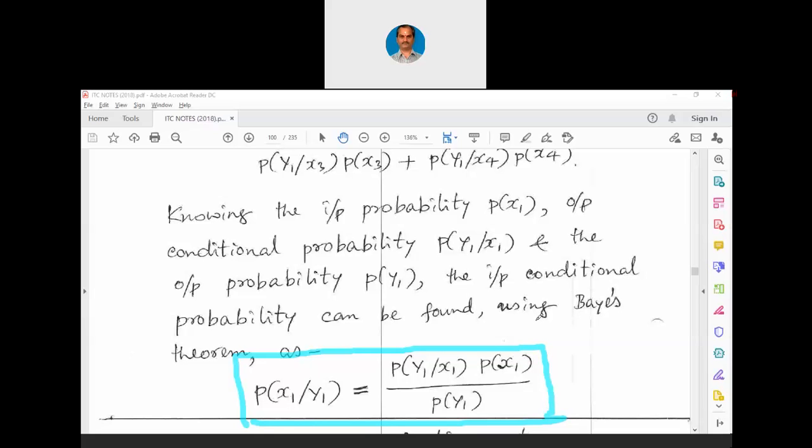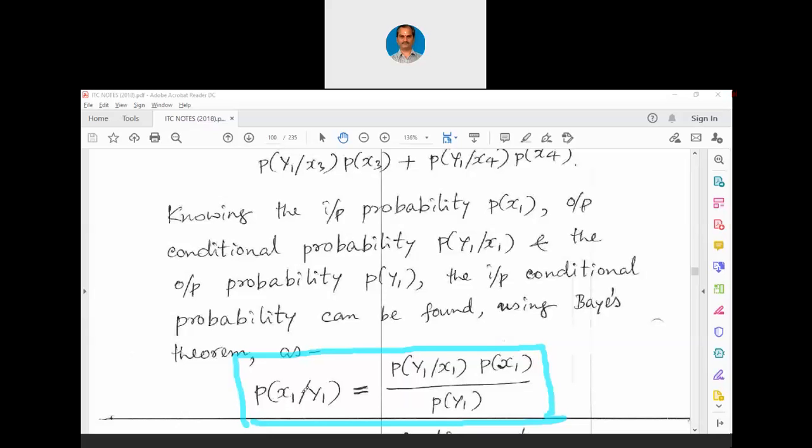So this Bayes theorem is a remarkable invention in which we can find out the input conditional probability, which means we can find out the condition in which x1 is transmitted when y1 is received. That will help us later on in modeling our communication system and trying to find out the probability of error as well. We will have exercises for that. That way this will be quite interesting now.